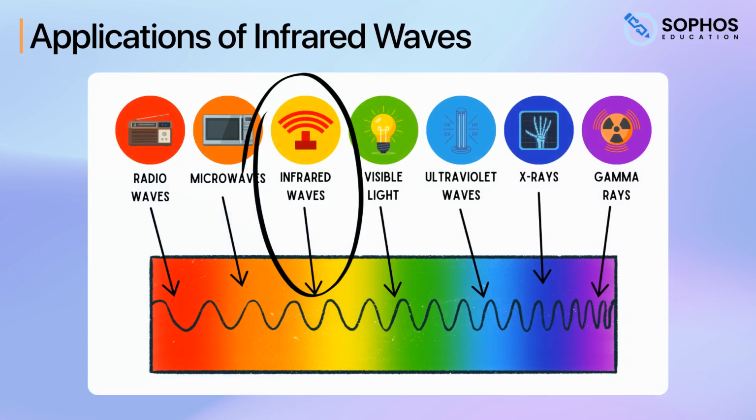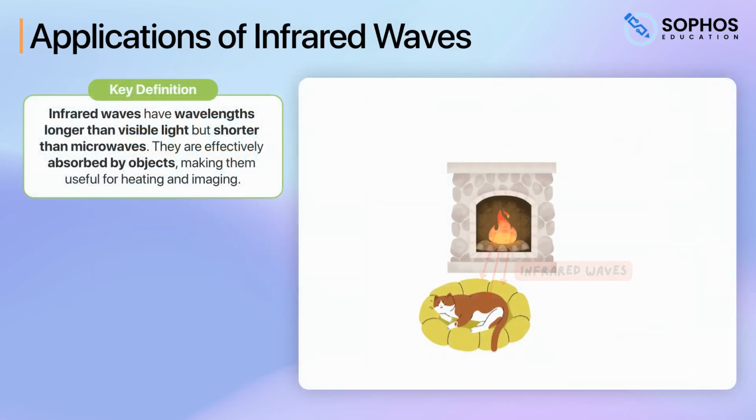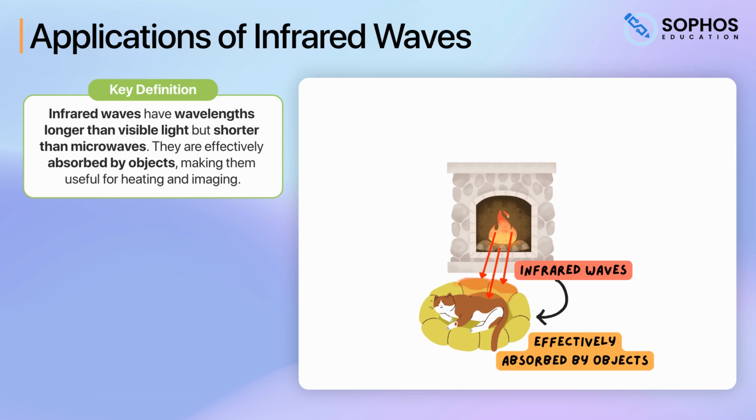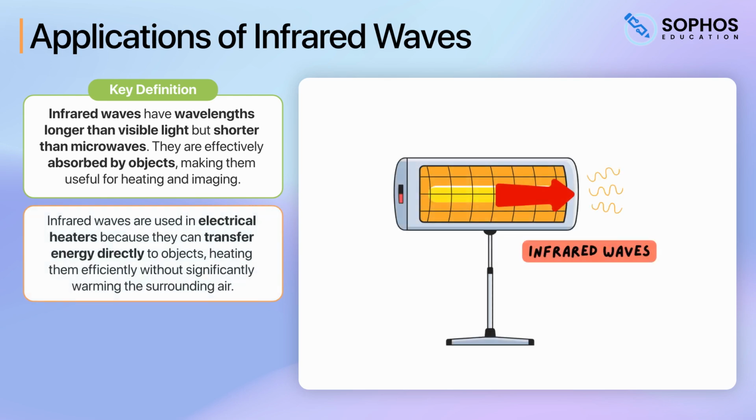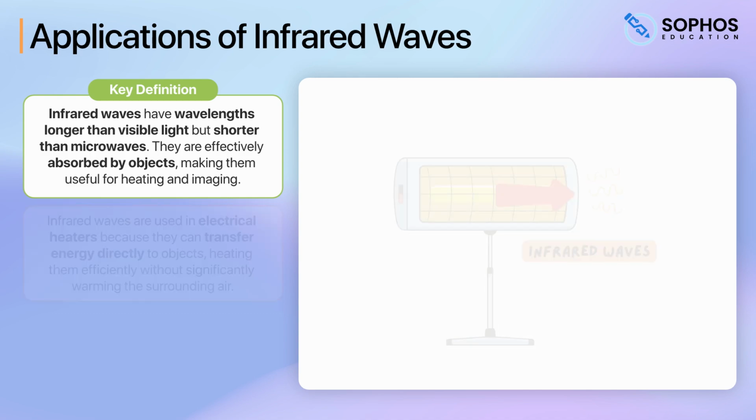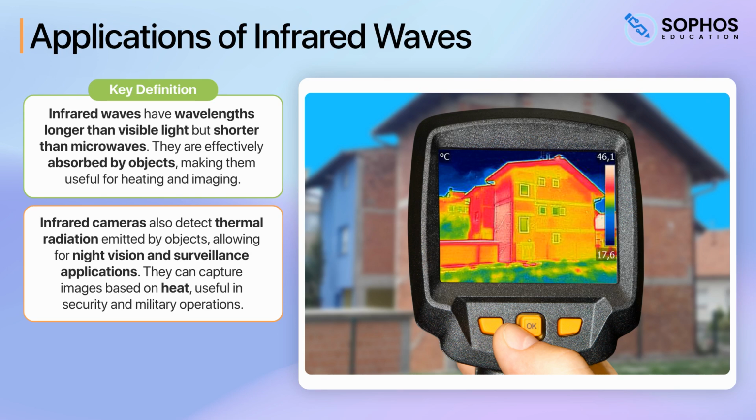On to the next EM wave. Infrared waves have wavelengths longer than visible light, but shorter than microwaves. They are effectively absorbed by objects, making them useful for heating and imaging. Infrared waves are used in electrical heaters because they can transfer energy directly to objects, heating them efficiently without significantly warming the surrounding air. Infrared cameras also detect thermal radiation emitted by objects, allowing for night vision and surveillance applications.